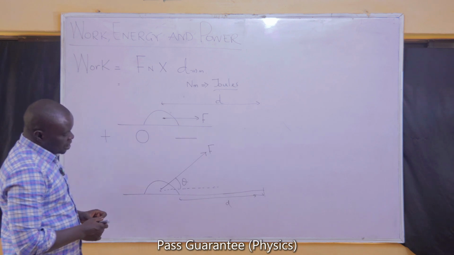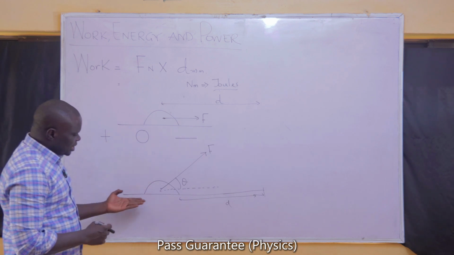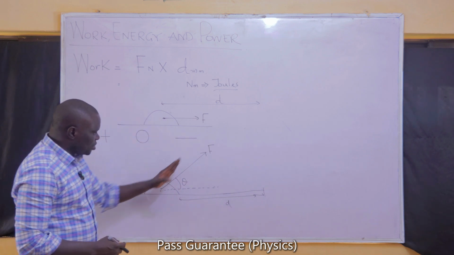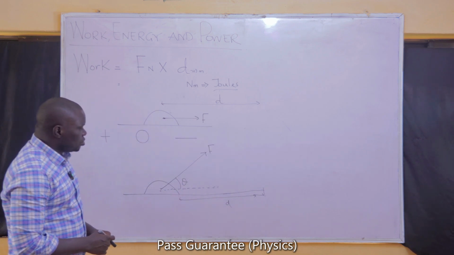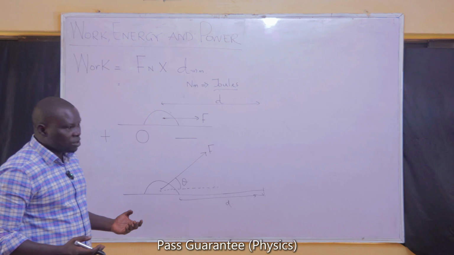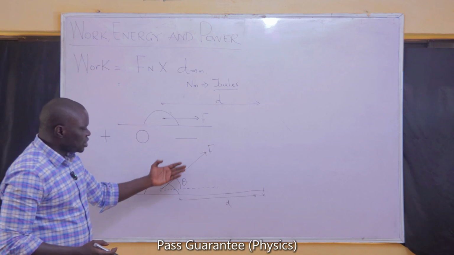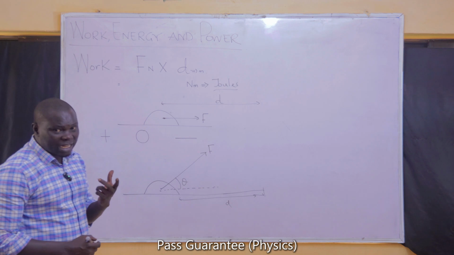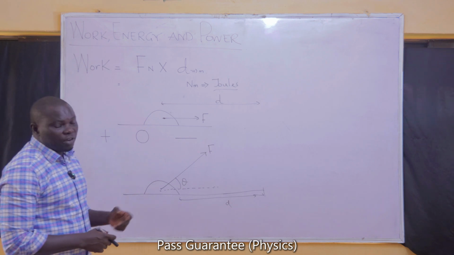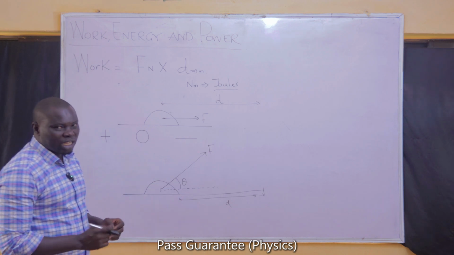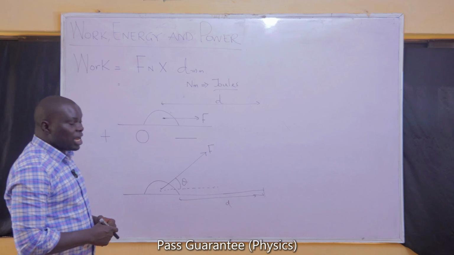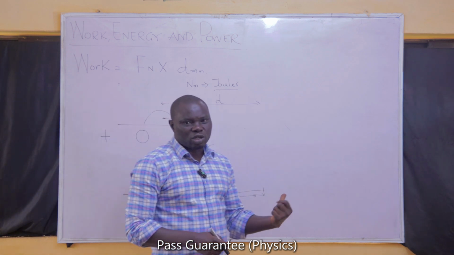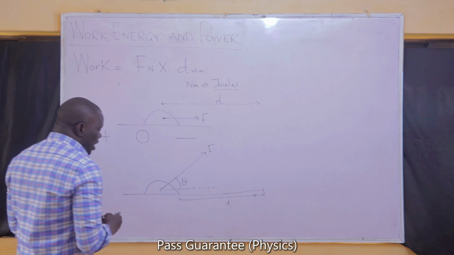What that simply means is, when you check very well, you see that the distance in which this object is moving is not exactly in the same direction as the force. So some students might want to say that there is no work done because the distance and the force are not in the same direction. That is almost true. But for the fact that I told you that anytime a force is inclined, we can actually resolve it. When we resolve it, it is now possible to find a force that is in the direction of that distance.